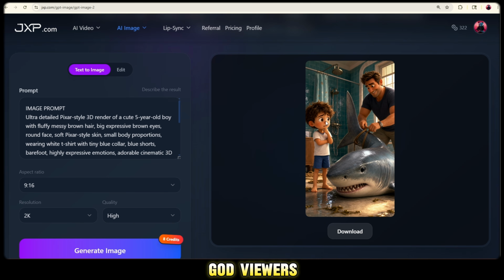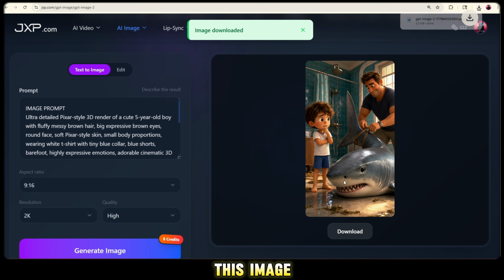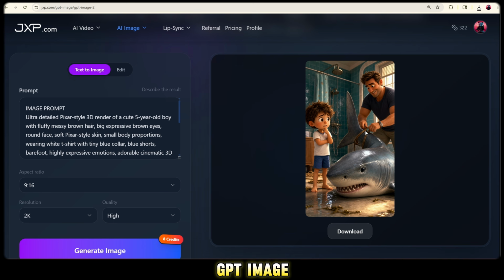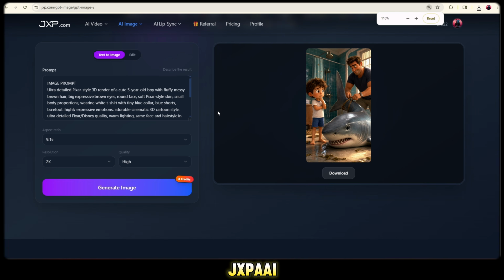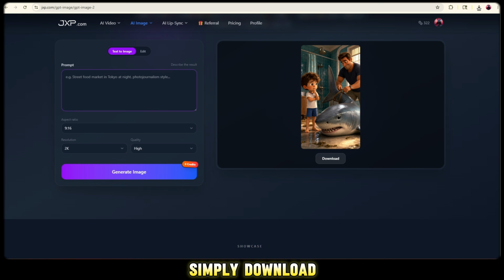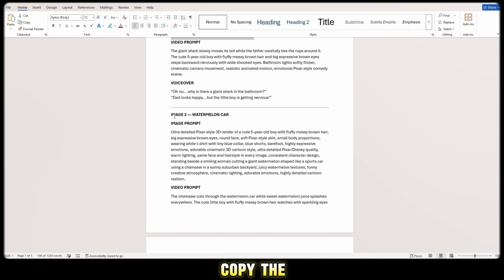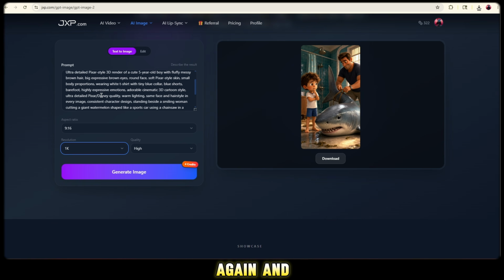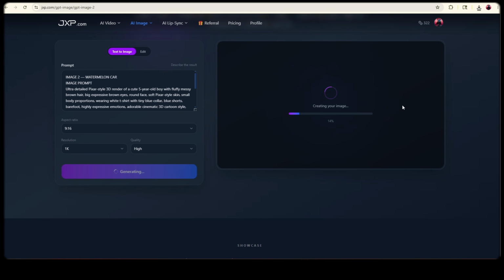Oh my God, viewers, you can see the result right here. This image looks absolutely incredible. This was generated using GPT Image 2 inside JXP AI, and the quality is seriously next level. So I'll simply download and save it. Now I'll copy the next prompt, paste it again, and click on Generate once more. Again, I'm using GPT Image 2.